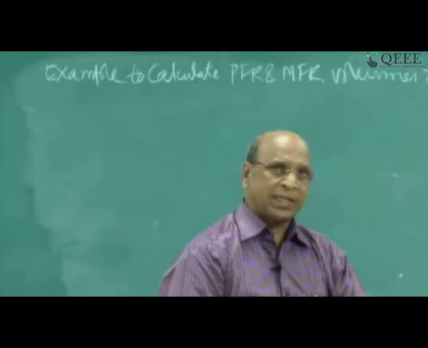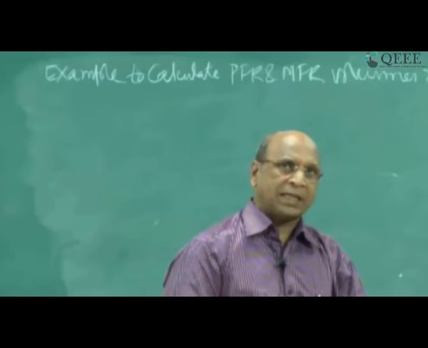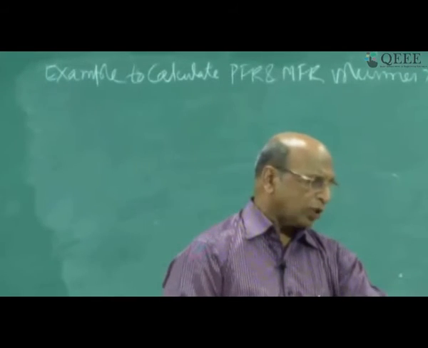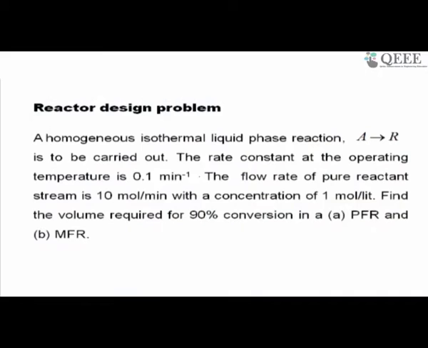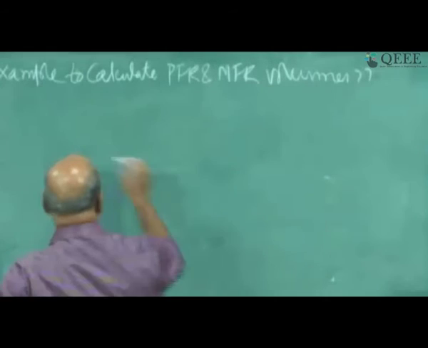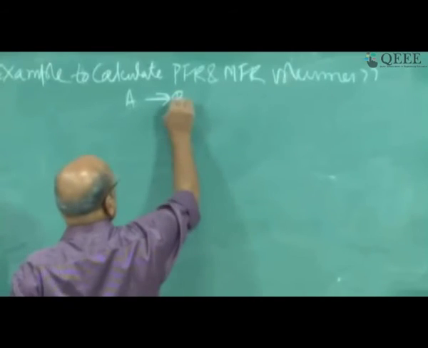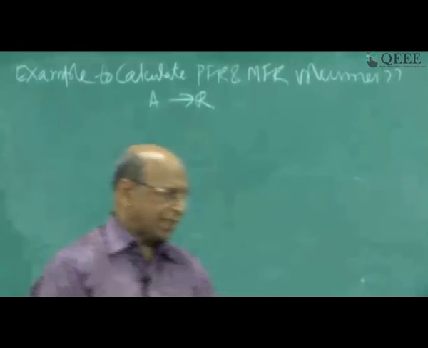Homogeneous means the physical conditions like mass transfer and heat transfer are not coming. Isothermal means temperature throughout the reactor is the same. So that means I have the Arrhenius equation, but it is only valid at one temperature. That means the K value is easy for me to get. It is a liquid phase reaction, meaning that it is not gas phase where volume changes. Liquid phase reactions maintain the same density throughout the reaction, and it is A going to R. Good. That is the first order reaction, simply.